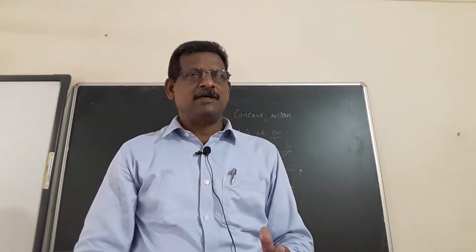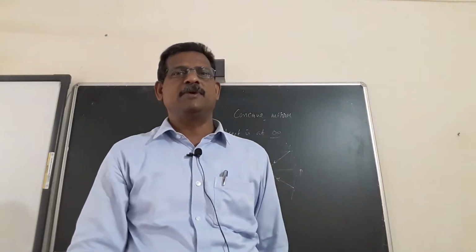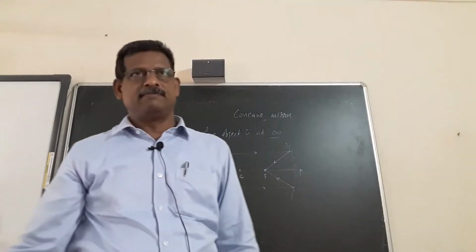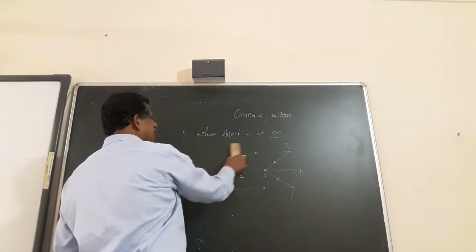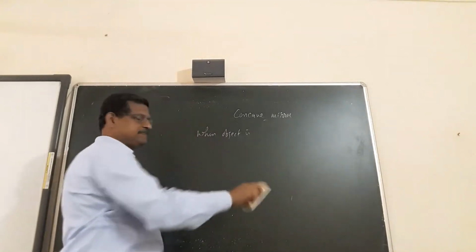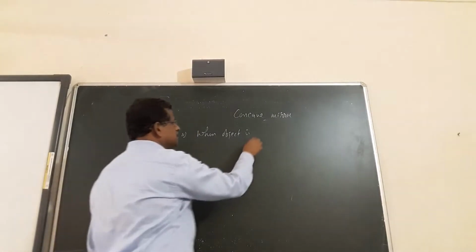Okay, next case is, suppose the object is not at infinity, it has come closer to the mirror. Again, it is coming closer to the mirror. So we say that it is beyond C, any finite distance beyond C. So next diagram, case 2, when the object is beyond C.